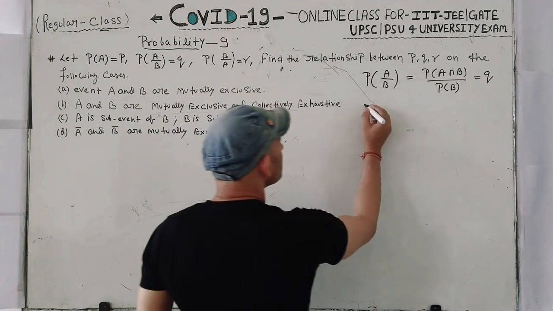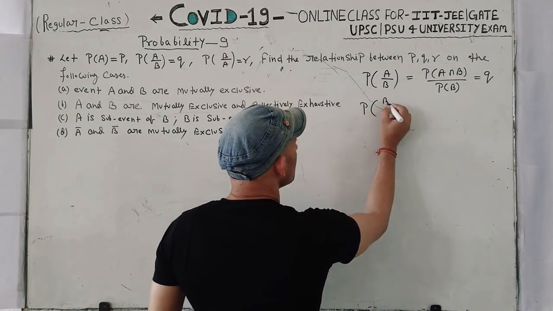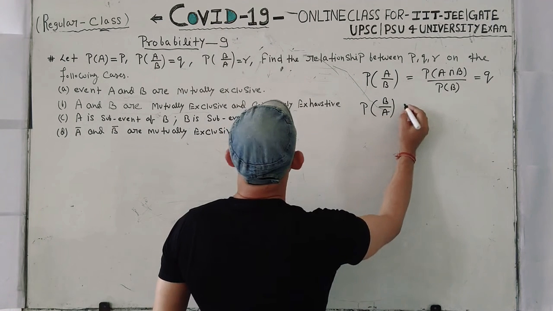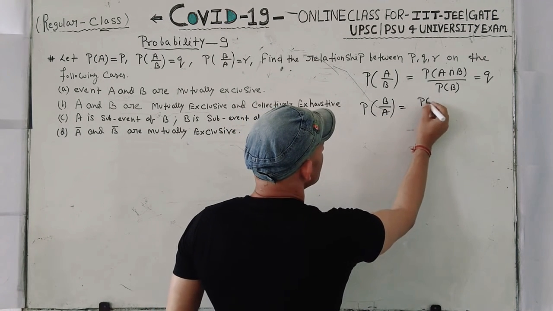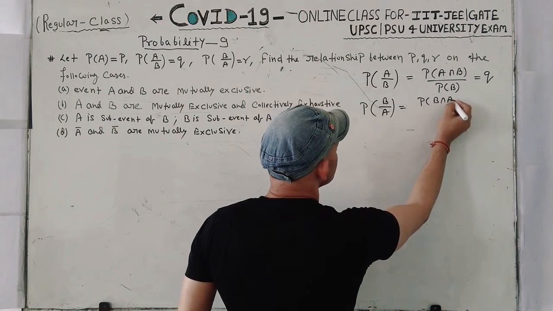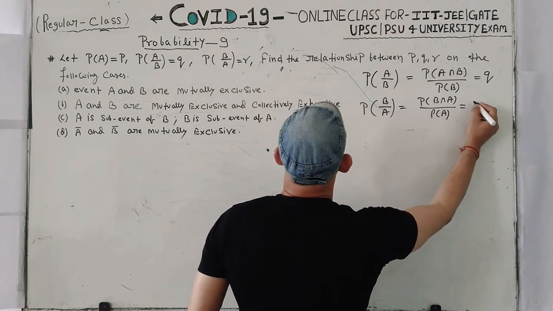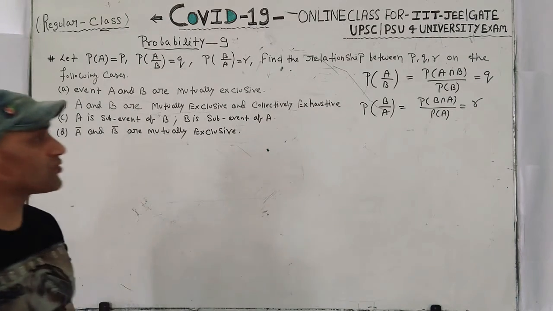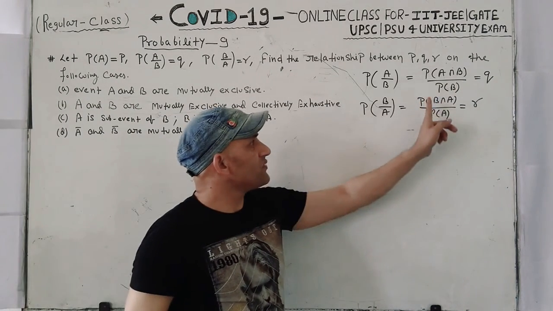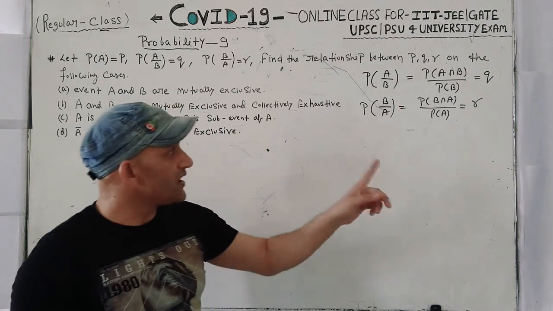Second, probability of B upon A is equal to probability of B intersection A upon probability of A, which is equal to R. Note that A intersection B and B intersection A are both equal.